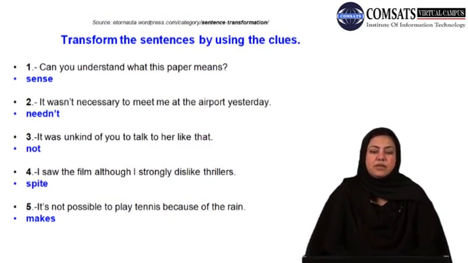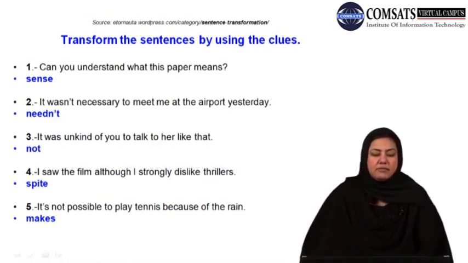The first sentence that we have is, can you understand what this paper means? Now, for example, if instead of the word understand, the word sense is to be used. You can see here I have given the word that is to be used, that is sense. If you want to use this word in a particular context, but you want to say the same thing, how would you say that?